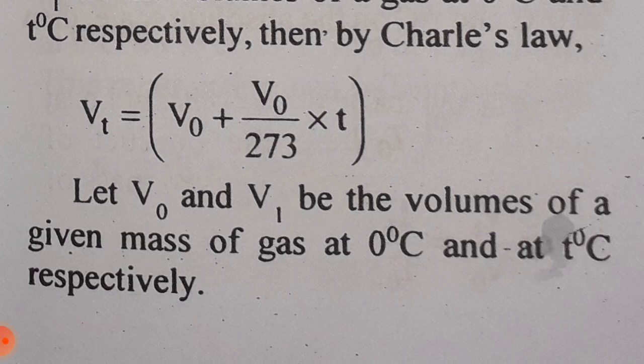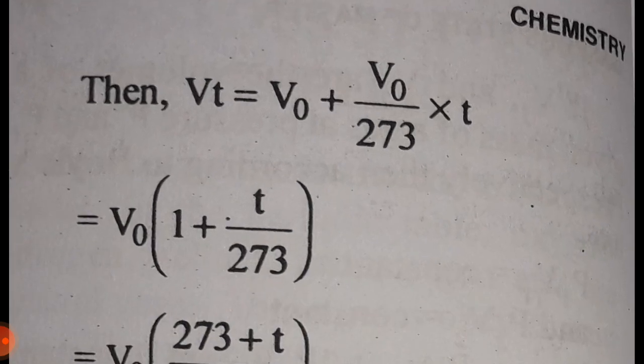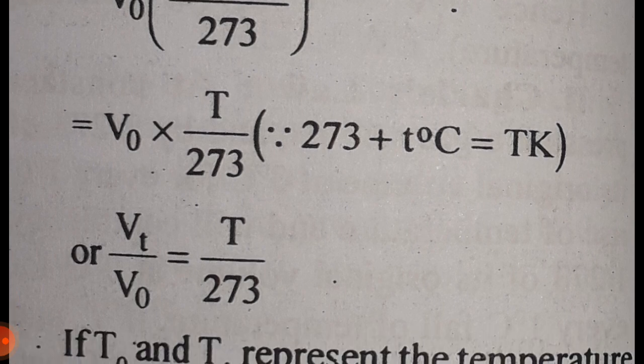Let V0 and Vt be the volume of a given gas at 0 degrees Celsius and at t degrees Celsius respectively. Then Vt is equal to V0 plus V0 upon 273 multiplied by t, which is V0 multiplied by 1 plus t upon 273, which is V0 in bracket 273 plus t upon 273.